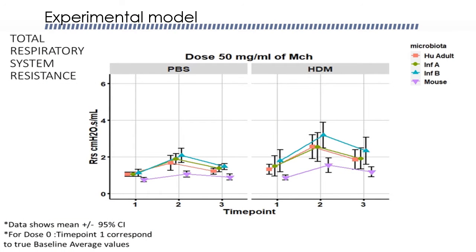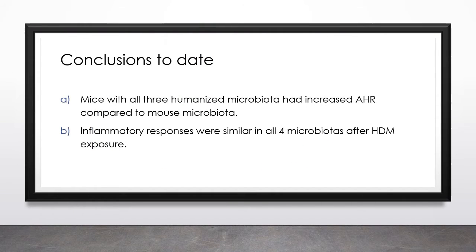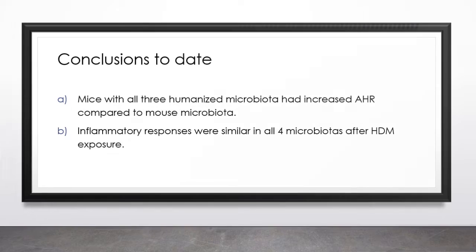This graph is the result of the preliminary experiment. On the top right-hand corner are the four microbiota types. As it shows, infant B had the highest response level of the microbiota types, and the mouse had the lowest response level of all the others. The preliminary conclusions to date show that mice with the three humanized microbiota had increased AHR compared to the mice with their microbiota undisturbed. However, the inflammatory responses were similar in all four microbiota types after exposure to the HDM allergen.